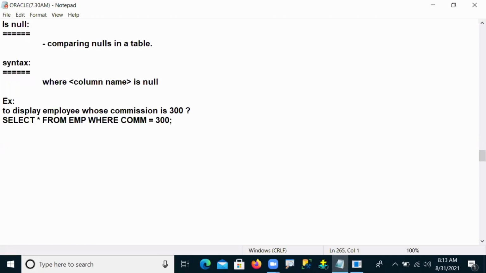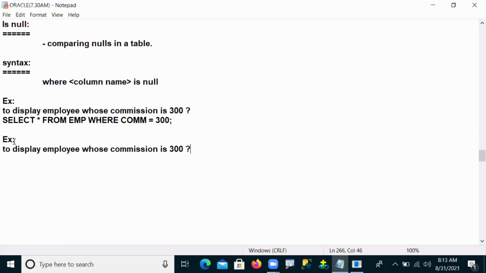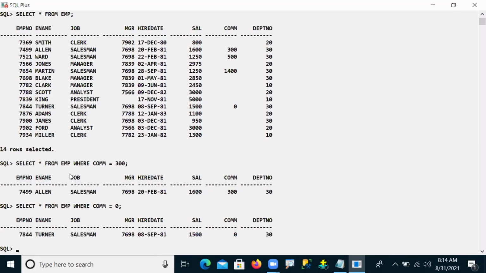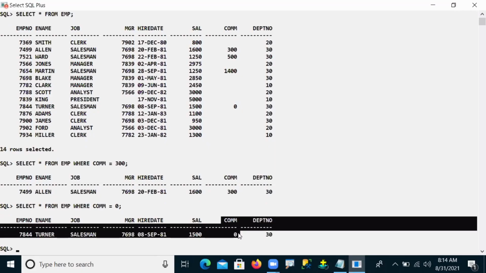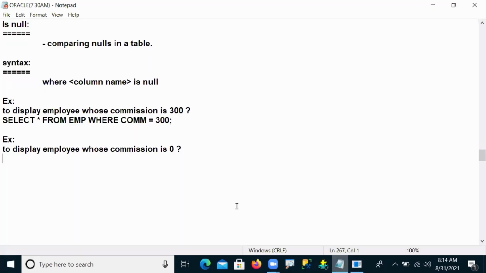Okay, fine. In the next example, I'm asking: whose commission is 0? Display employees whose commission is 0. Now here a commission 0 employee is also there. Then how can we write it? Commission is equal to 0. I'm going to execute it. Okay, fine, the commission 0 employee details we fetched out. So this is fine.